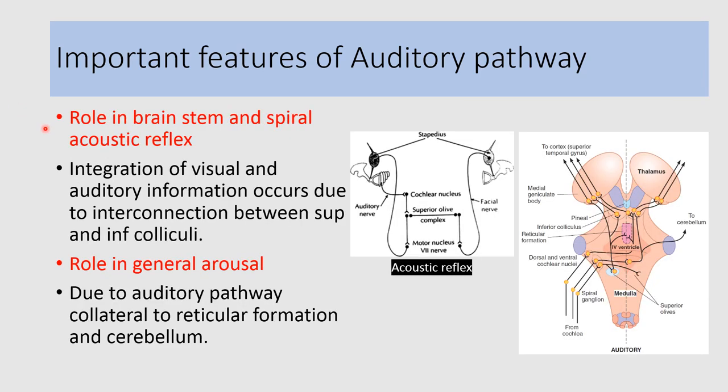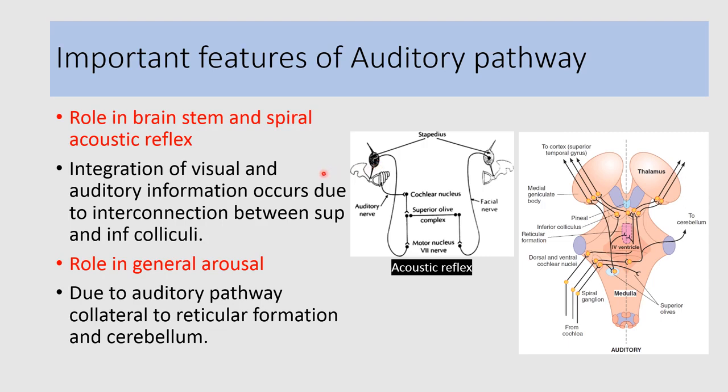Role in brainstem and spiral acoustic reflex. Afferents of the acoustic reflex are formed by the vestibulocochlear nerve and end in the brainstem, where they synapse with the motor nucleus of the seventh cranial nerve. The efferents are formed by the facial nerve and supply the stapedius muscle. So upon stimulation of the ear with a high frequency sound, it produces contraction of the stapedius muscle, and this is known as the acoustic reflex.